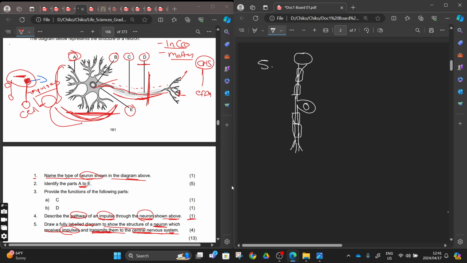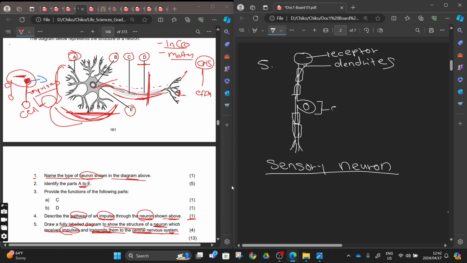So you know, with this grade 12 you have to come and draw a sensory neuron, right? You have to come and write the table there, and give the description of your diagram there. Then you are going to say this one will be the receptor, and this one will be the dendrites, and this one will be the cell body. Then this one will be a myelin sheath, right?